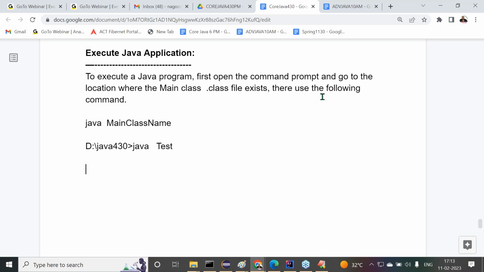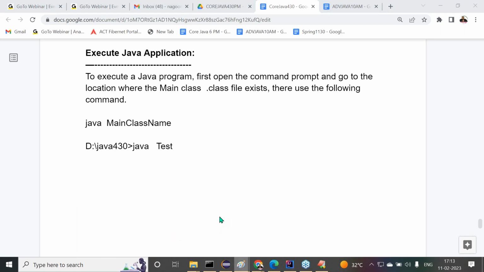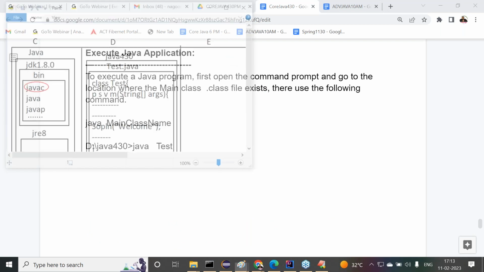Then what is going to happen if we use this type of command? That we are going to understand clearly. Now let's understand this. Already we have a diagram for it. Java compilation parts internally we understood. Compilation internals.